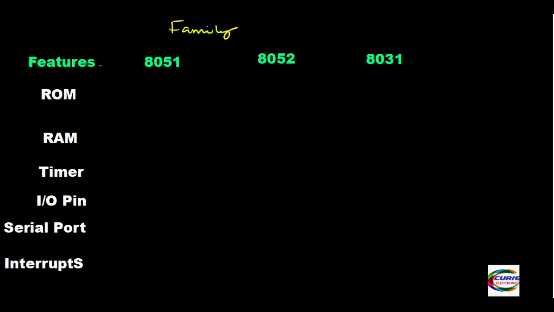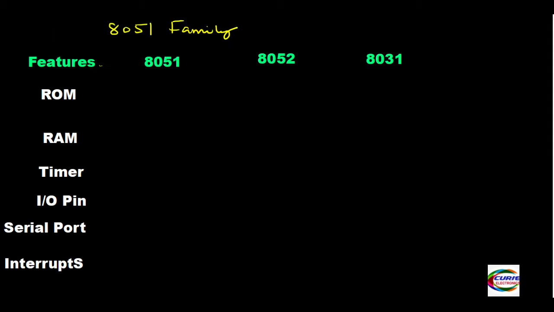This is the 8051 microcontroller family. There are two more microcontrollers based on the same core. That's why these three microcontrollers, that is 8031, 8051, and 8052, form a microcontroller family.